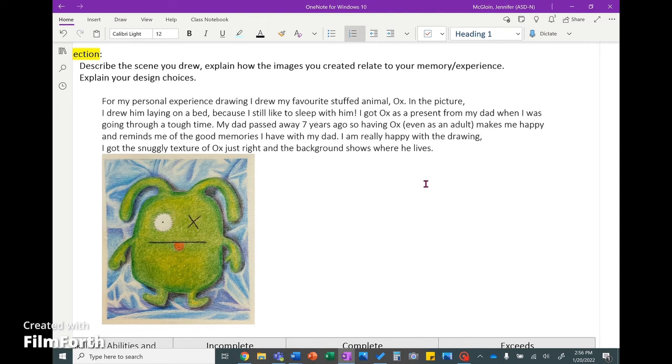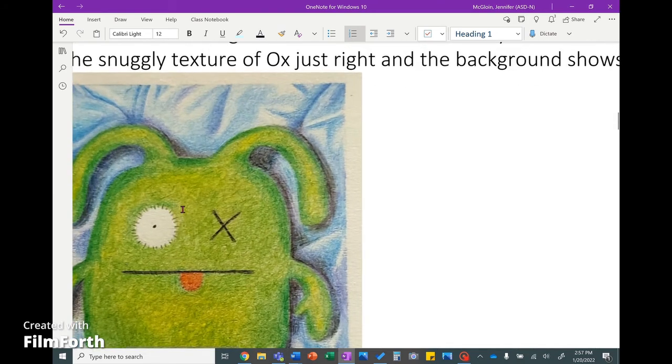I got Ox as a present from my dad when I was going through a tough time. My dad passed away 7 years ago, so having Ox, even as an adult, makes me happy and reminds me of the good memories I had with my dad. I'm really happy with the drawing, and I got the snuggly texture of Ox just right, and the background shows where he lives. Let's look at that texture.